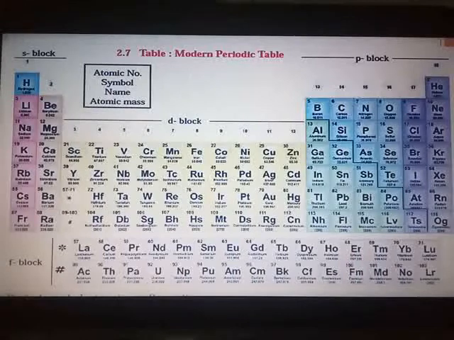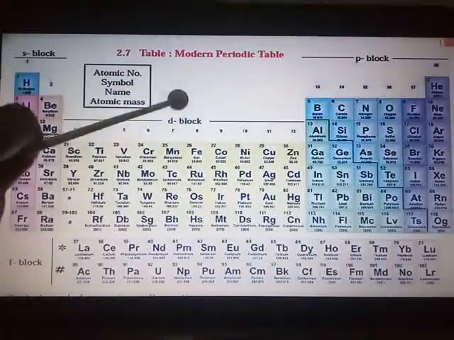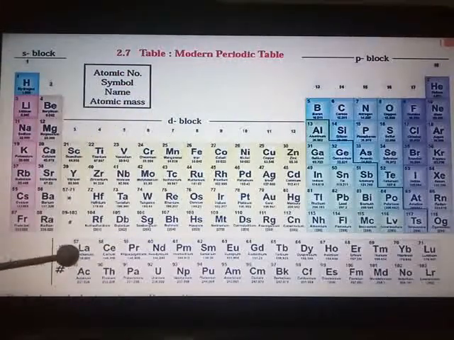The entire periodic table is divided into 4 blocks: S block, P block, D block, and the last 2 at the bottom are called the F block. The S block contains groups 1 and 2.